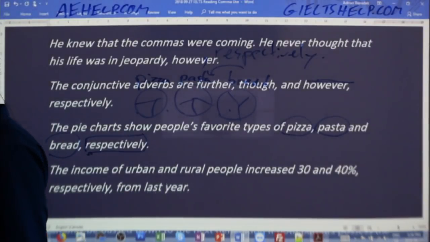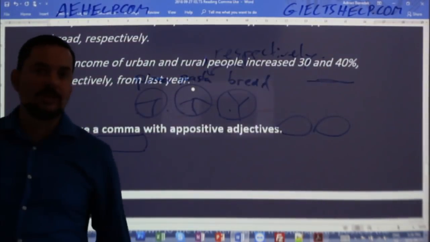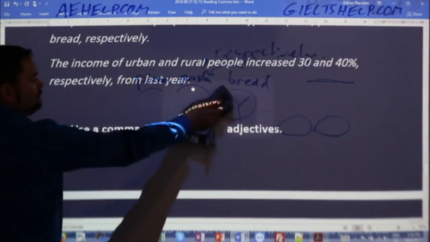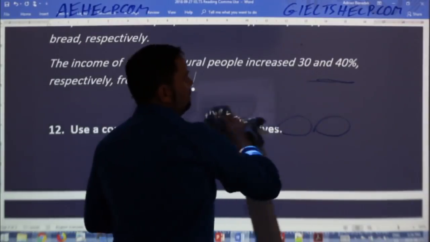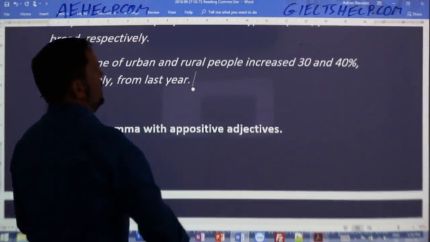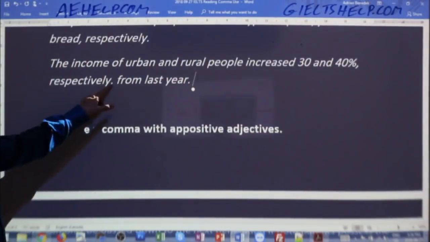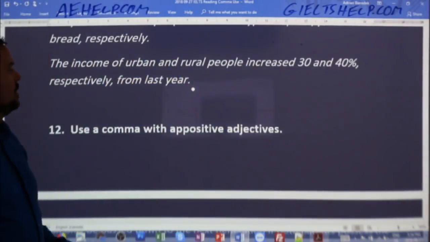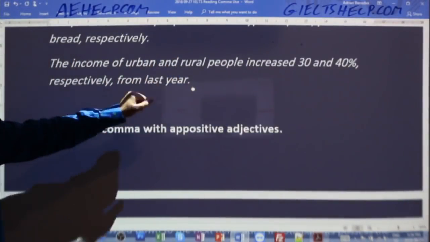Okay, a good example. It's a very good example. It's another classic example of a Task 1 where you have that conjunctive adverb. And you need commas on both sides of the word "respectively" because you're not finishing the sentence here. You're continuing with "from last year."